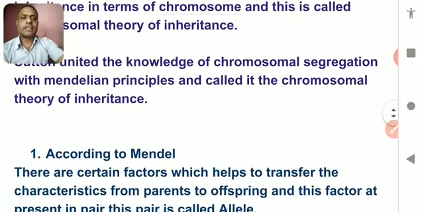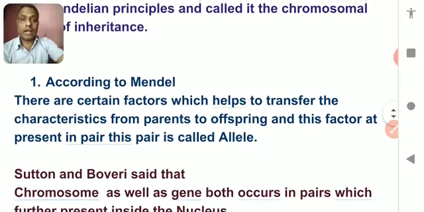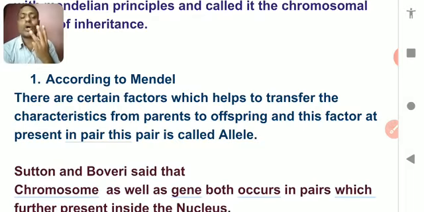Next, now I have given 3 points because this point is not given in the book. I have compared Mendel's theory with that of Sutton and Boveri so that you can understand and compare both of them. Understood? Let's study.